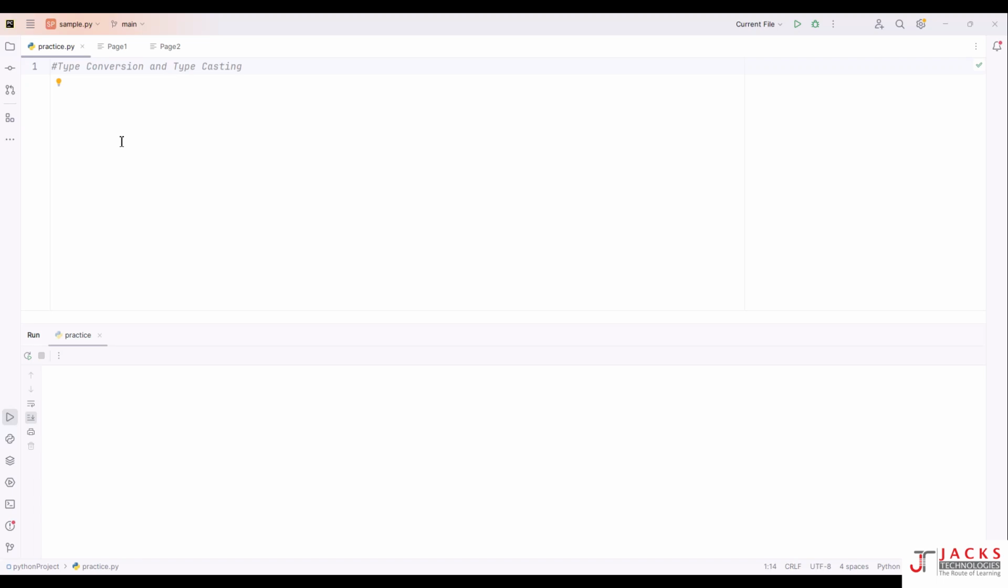Today we are going to dive into an important topic in Python: typecasting and type conversion. Have you ever wondered how Python automatically changes data types during its operations, or how you can manually convert them yourself? This is a very important topic, especially if you are a tester.